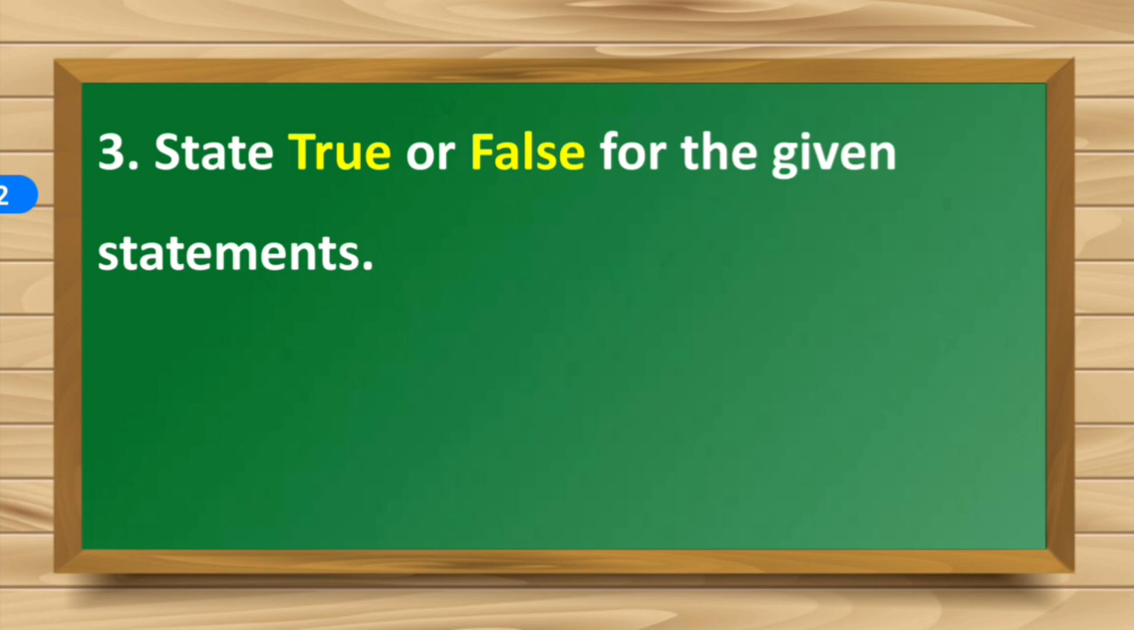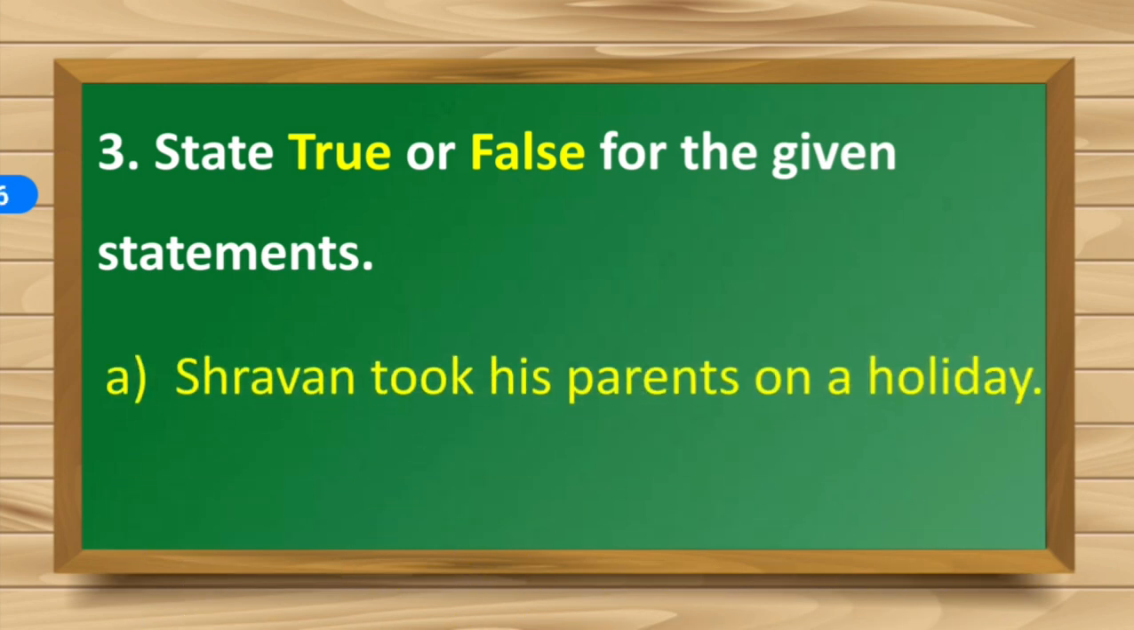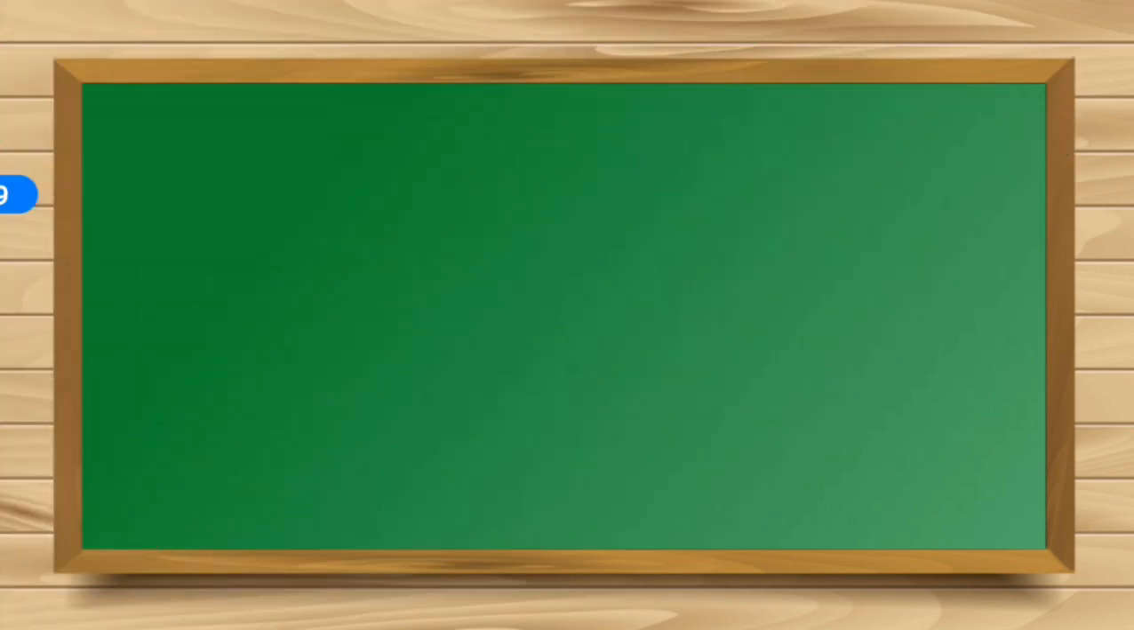State true or false for the given statements. Yes, a few statements are given to you. You have to write true or false. Shravan took his parents on a holiday. Yes, did he take his parents on a holiday? No, he took them on a pilgrimage. So this statement is false. Very good. Next one.